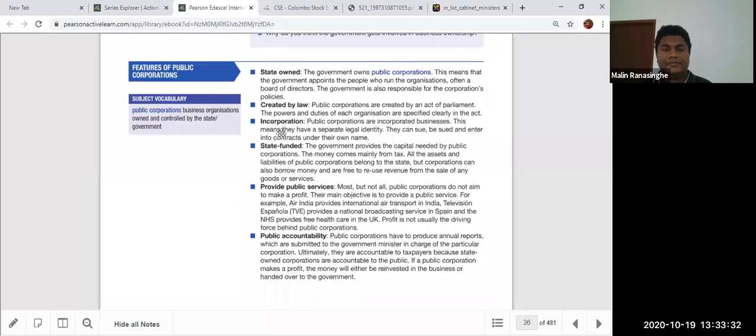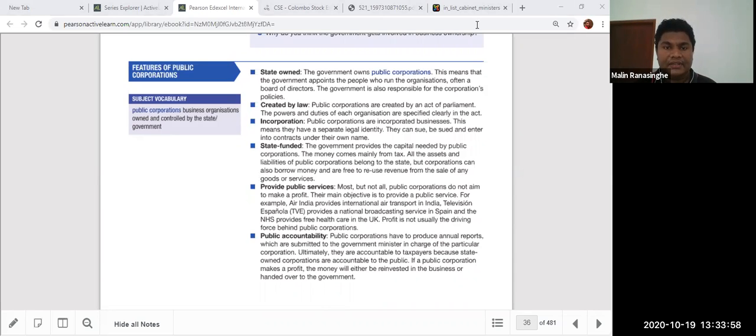That's why there is a separate legal status. The organization and the person are two separate things, not one person. Incorporated status is there, not unincorporated. This means that as a separate legal identity, they can sue and be sued and enter into contracts under their name. These are features of public sector organizations.